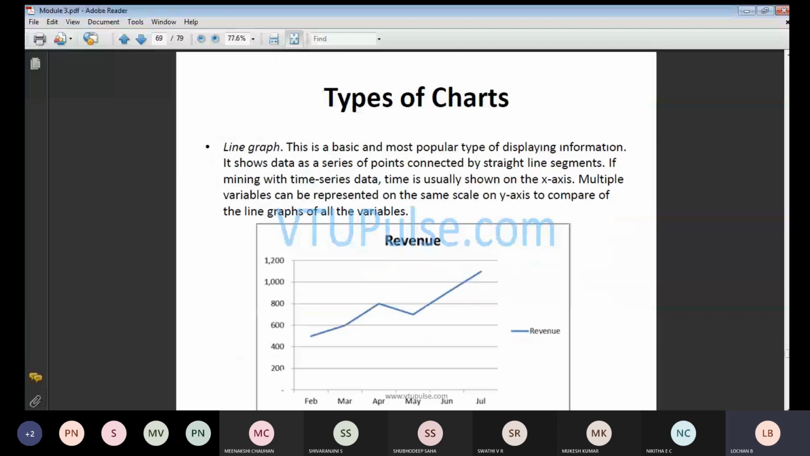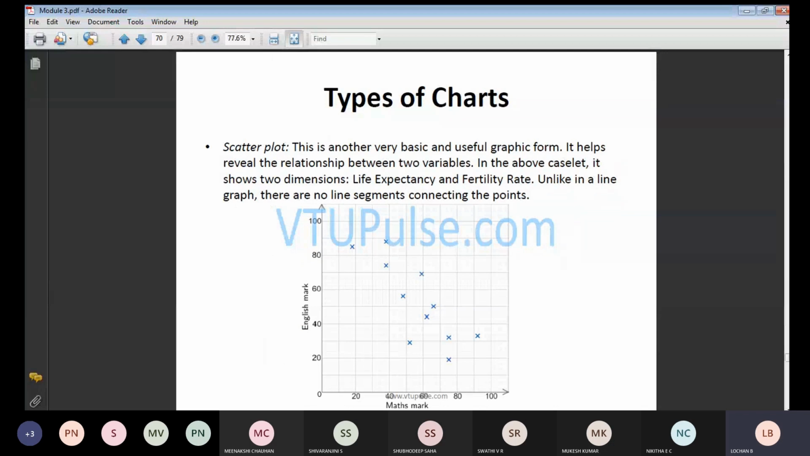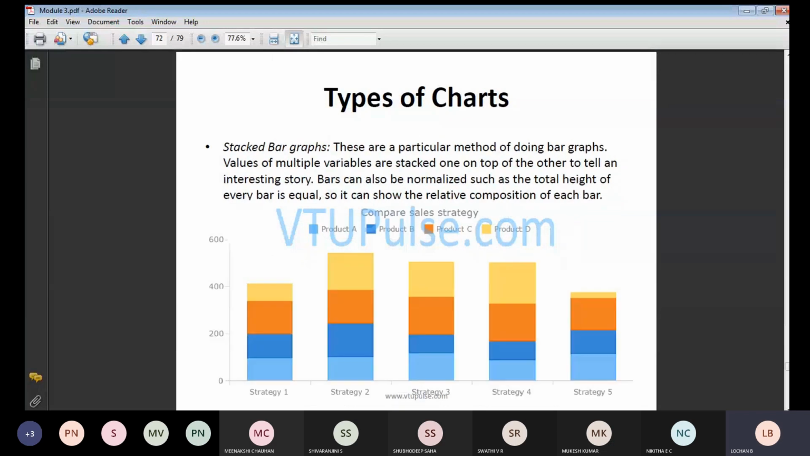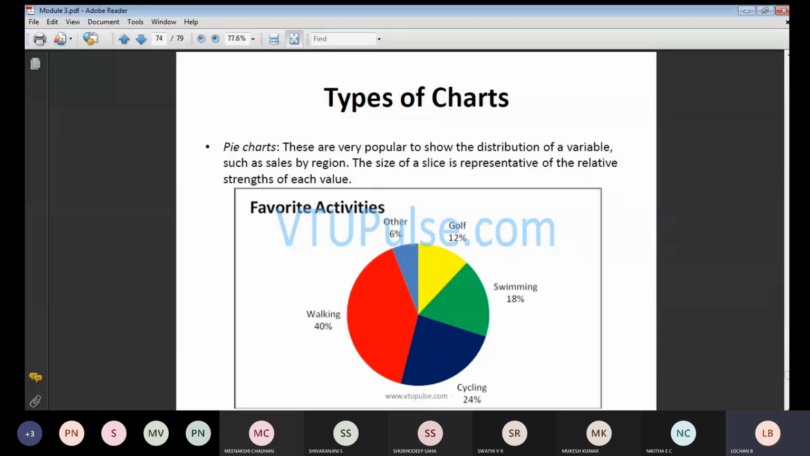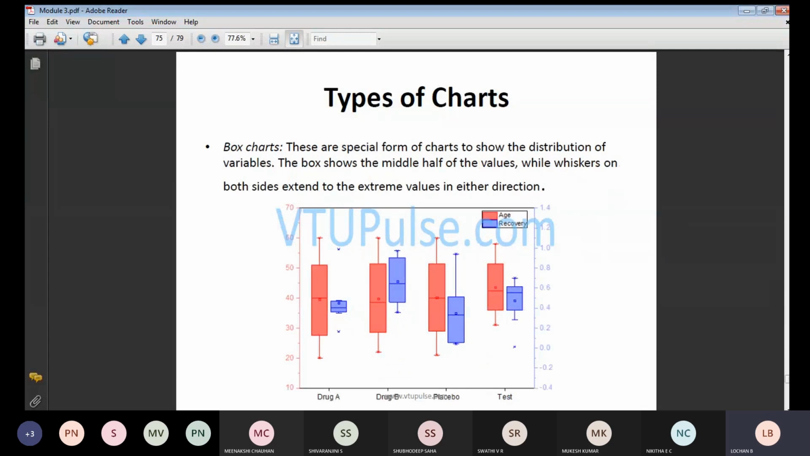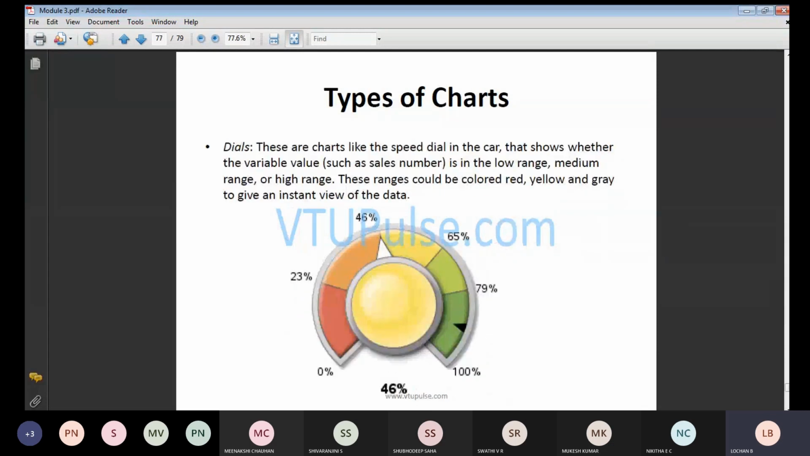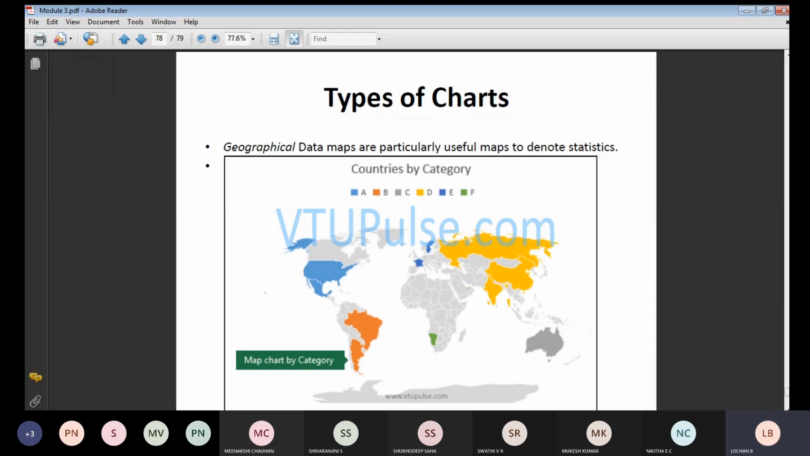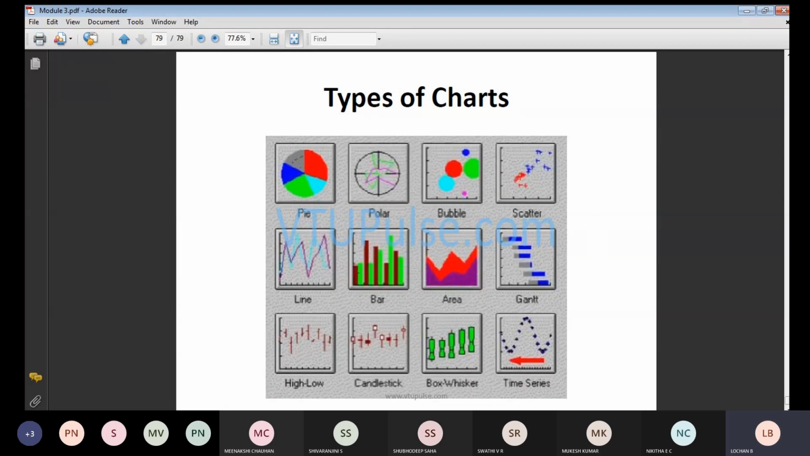So first is your line graph. Depending on your x and y variables, we will be plotting. Next you can plot a scatter plot. Then you will have bar graph, stacked bar graph, histograms, pie chart, box chart, bubble graph, dials like the speed dials in cars. You are going to find this particular thing. This is a weather report, that is geographical data maps. These are the various steps.